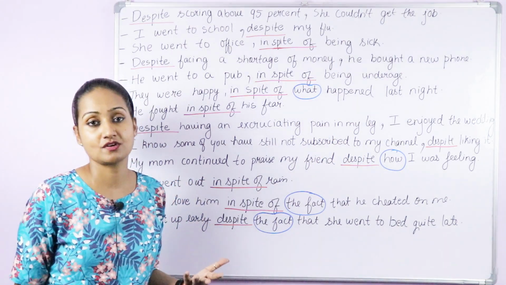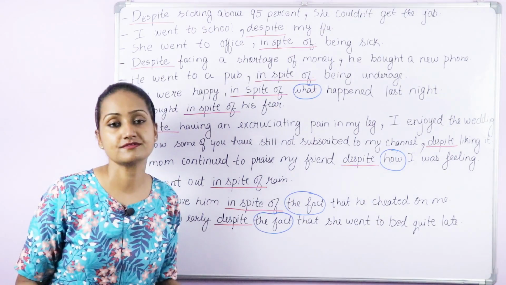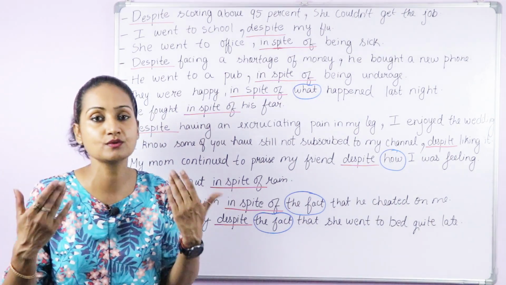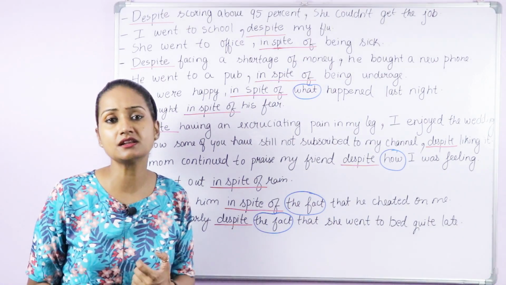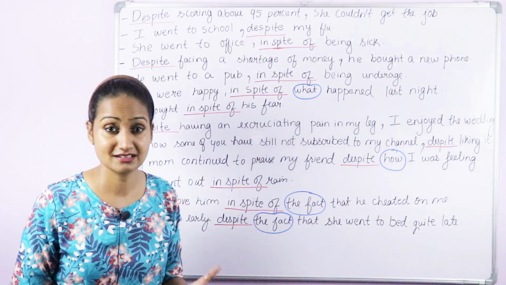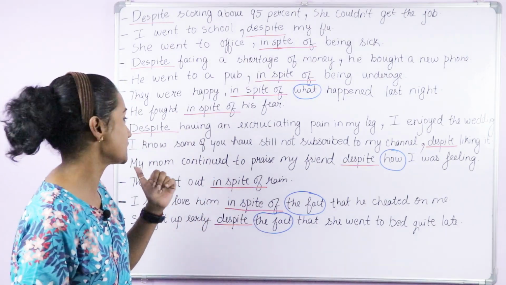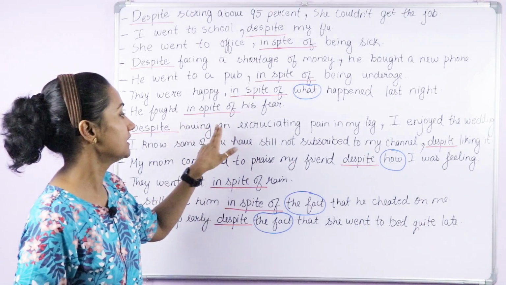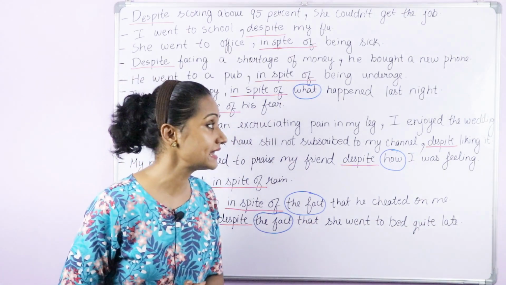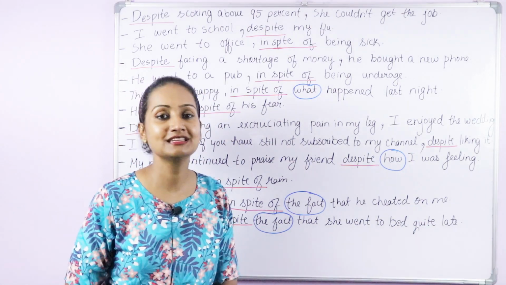Again, a contrast. Generally, when we have an excruciating pain anywhere in our body, we tend to sleep, we tend to take painkillers, we generally rest. But again, there is a contrast. Despite or in spite of having an excruciating pain in my leg, I enjoyed the wedding.